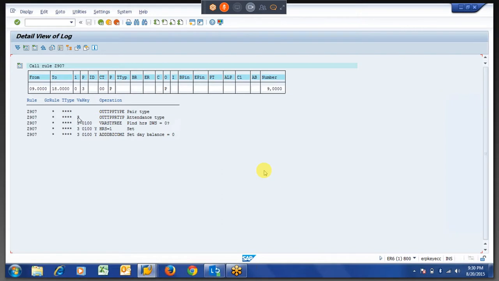Whatever we have written, if this is the time pair, then we have written the absence type. So the absence type was coming like 0, 100. I think my network connection has some issues today.